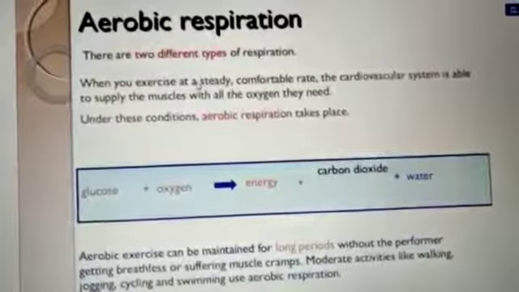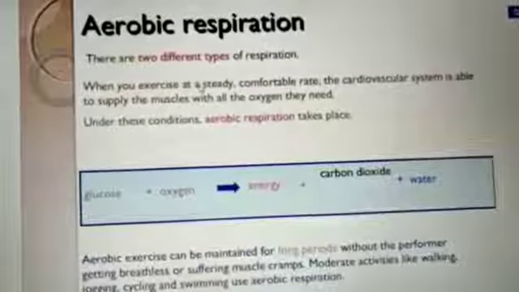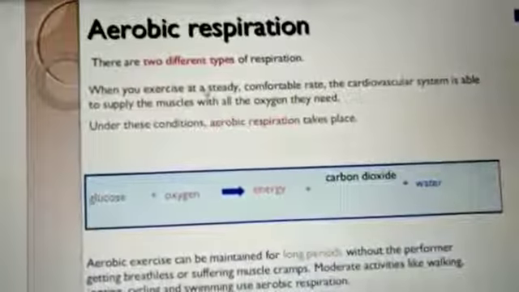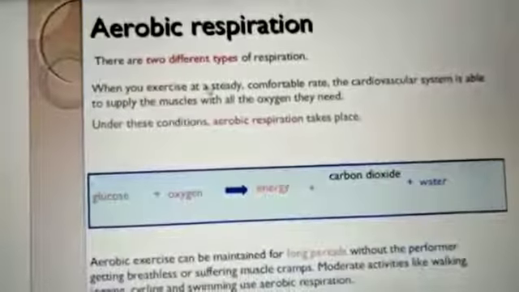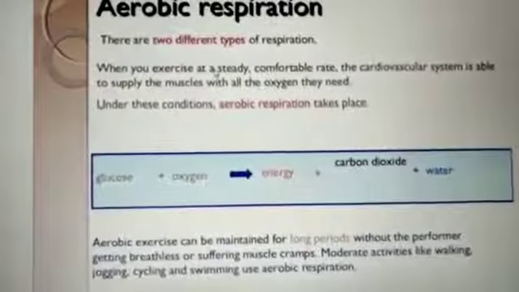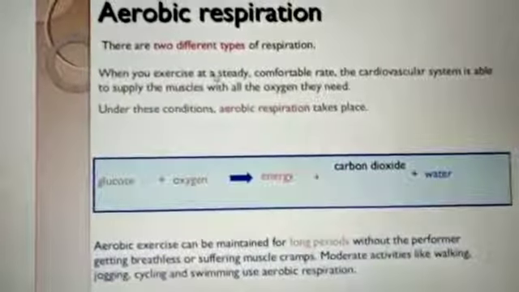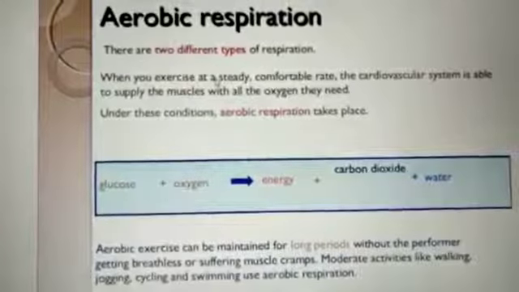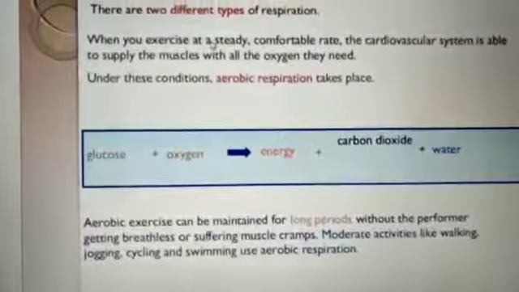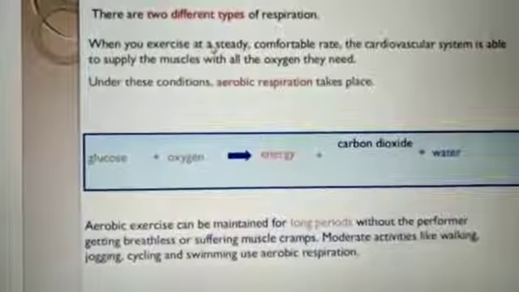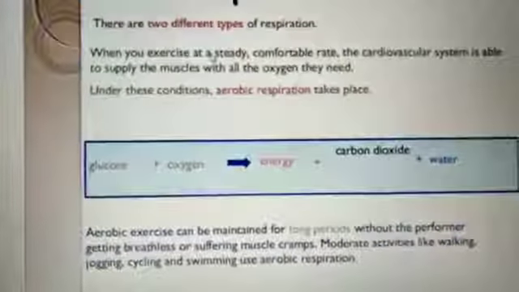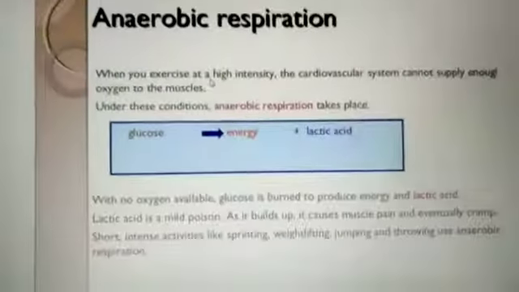When you exercise at a steady, comfortable rate, the cardiovascular system is able to supply the muscles with the oxygen they need. Basically, aerobic respiration is simply the respiration which takes place in the presence of air. Glucose is broken down to provide energy, and carbon dioxide and water are released. Aerobic exercise can be maintained for longer periods without the performer getting breathless or suffering muscle cramps. Moderate activities like walking, jogging, cycling, swimming use aerobic respiration.